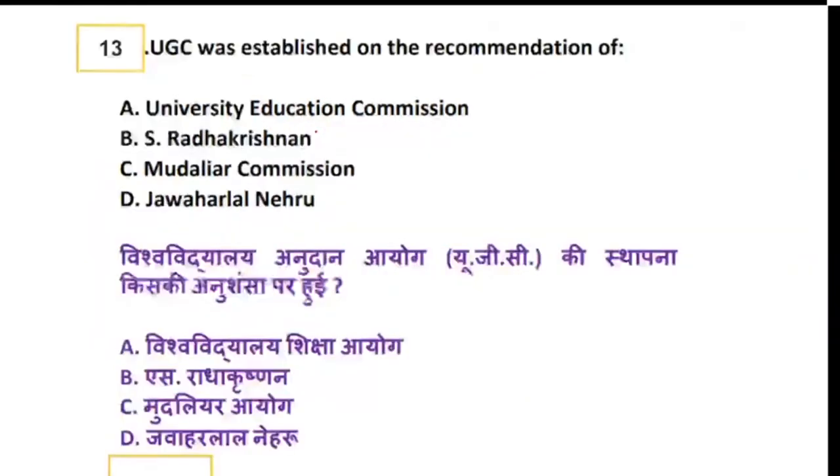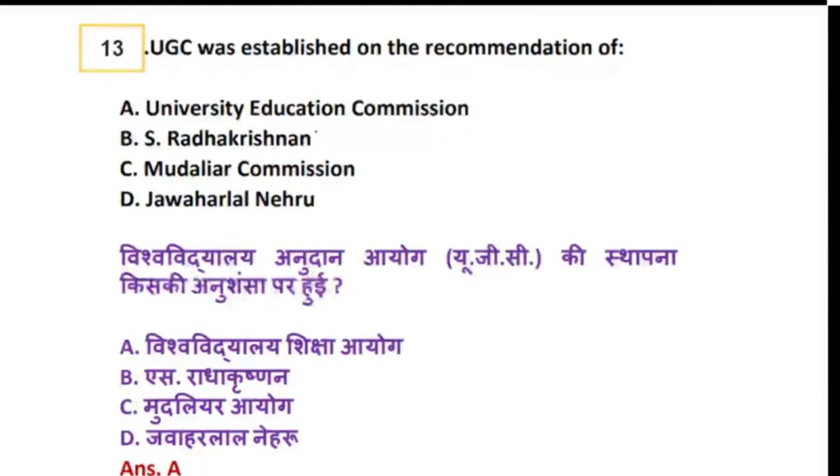Okay. Now, coming to question number 13, UGC was established on the recommendation of what? Again a repetitive question, but I have still added it because many students have confusion in this also. UGC was established on the recommendation of University Education Commission, Dr. Radhakrishnan's recommendation, or Mudaliar Commission recommendation, or Jawaharlal Nehru recommendation. So the options are given here. We are supposed to select the right one from the given.